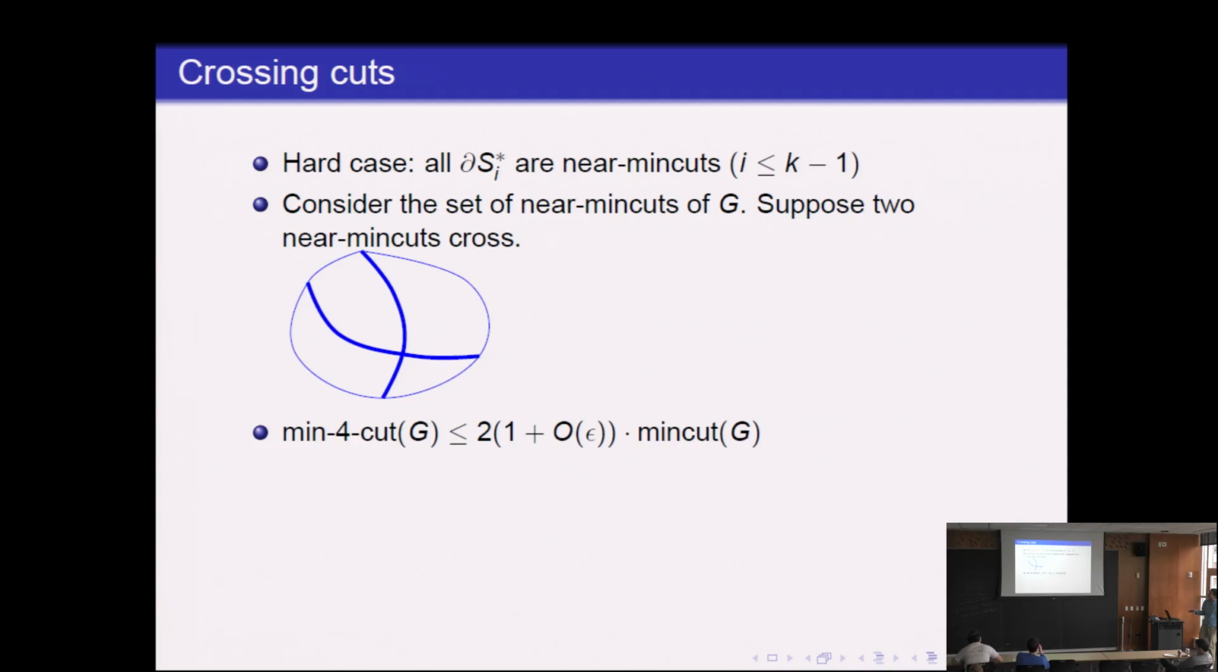So if two near min cuts cross, then suppose we cut both of them. This will divide our graph into 4 pieces, which means that the min 4 cut of the graph can only be better than the cost of cutting these two, which was roughly twice the min cut.